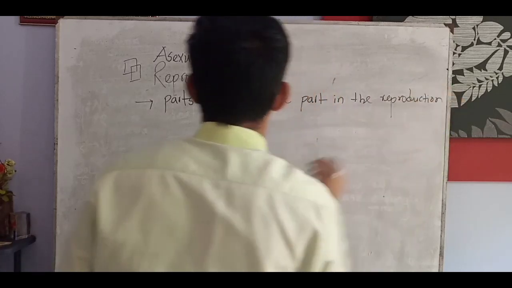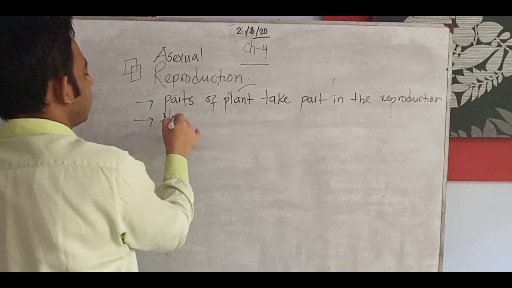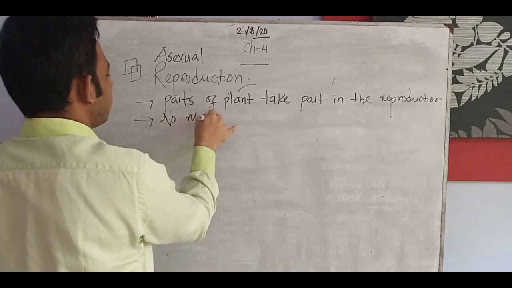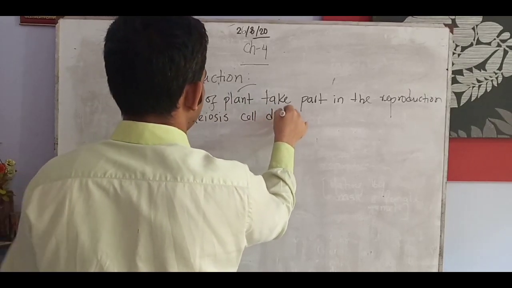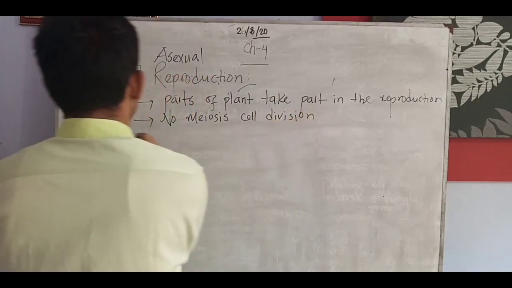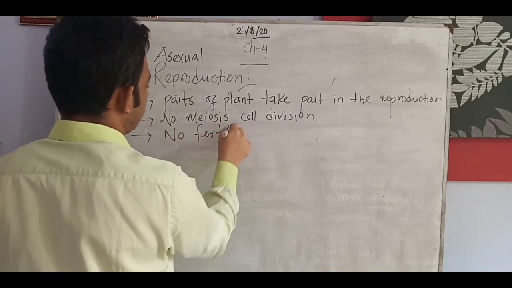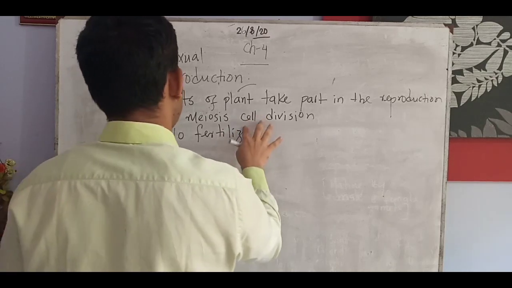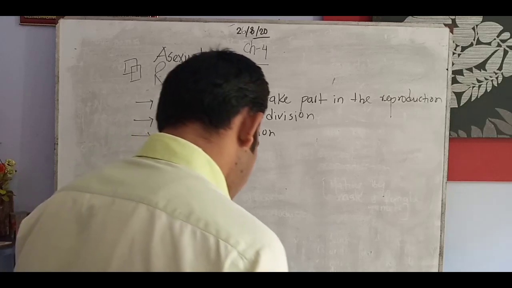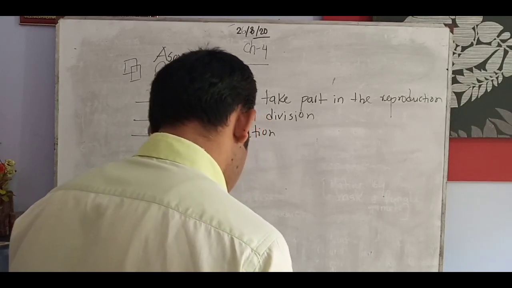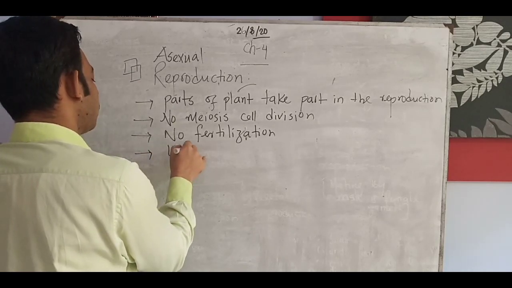Then there is no meiosis cell division, and no fertilization will be there. There will be only the lower plants.